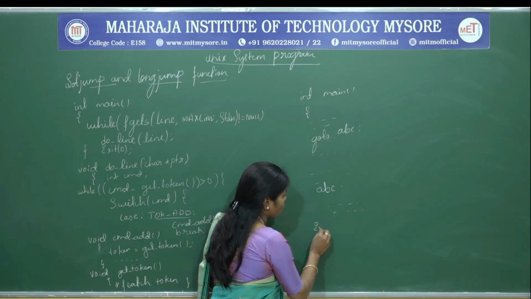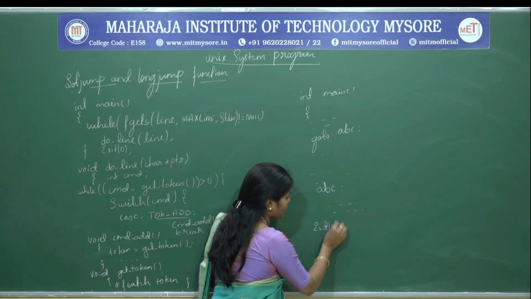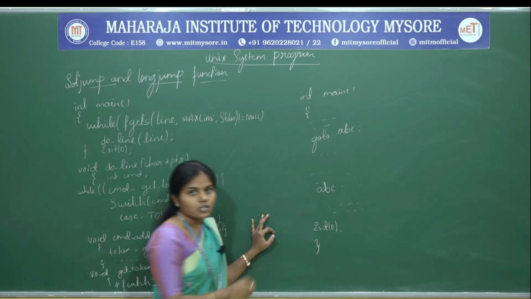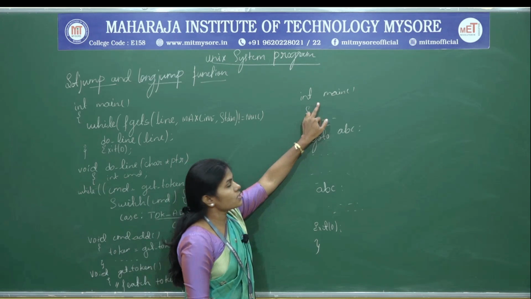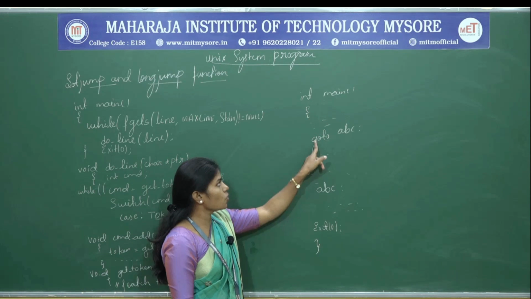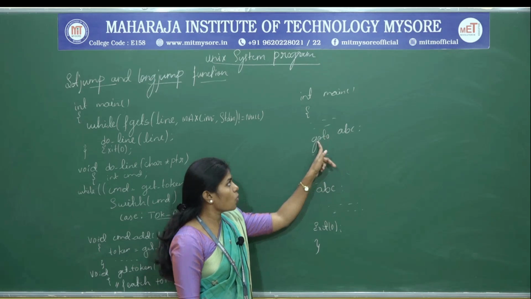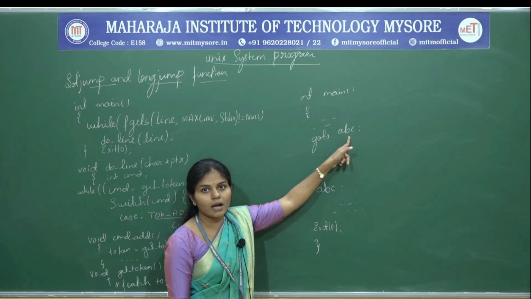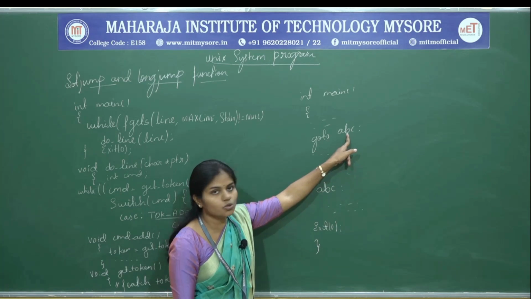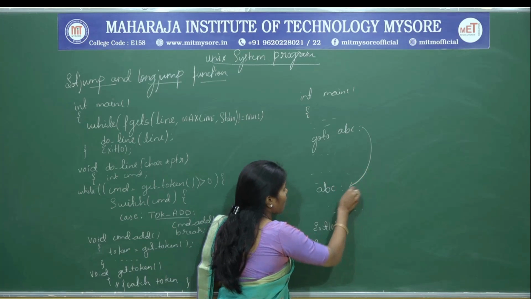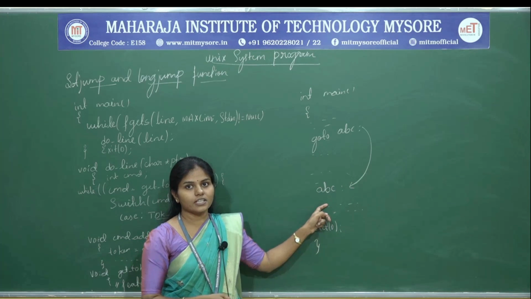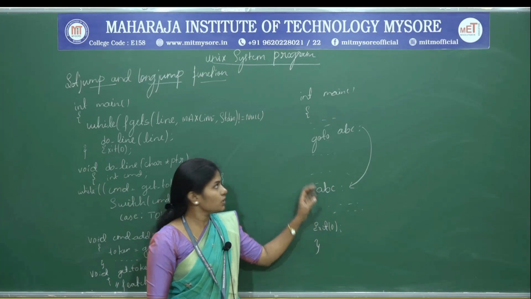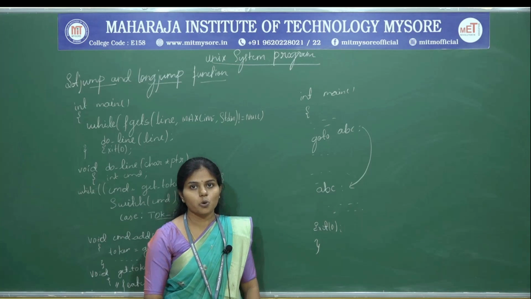Then make use of exit(0) to exit from main, right? So what happens here, the C compiler is going to fetch the goto label, that is goto ABC. Now the control comes to the ABC label and it is going to execute the statement, right? So this is how the goto statement is going to work.